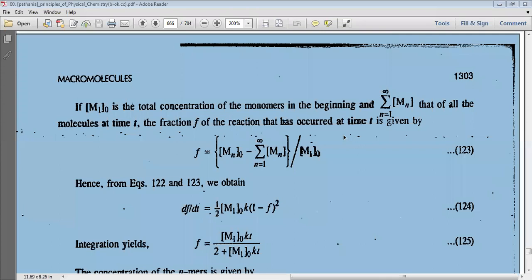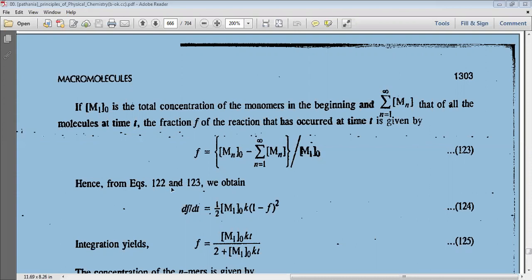Now, if M10 is the total concentration of the monomer in the beginning and summation of n equal to 1 to infinity mn is that of all the molecules at time t, the fraction f of the reaction that has occurred at time t is given by the relation f equal to [m10 minus summation of n equal to 1 to infinity mn] by m10.